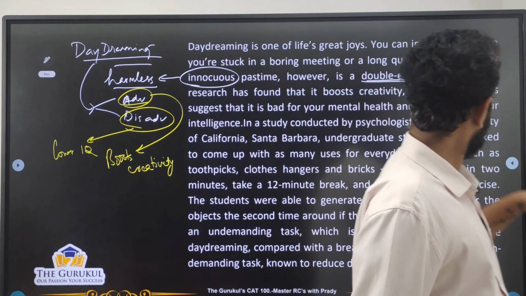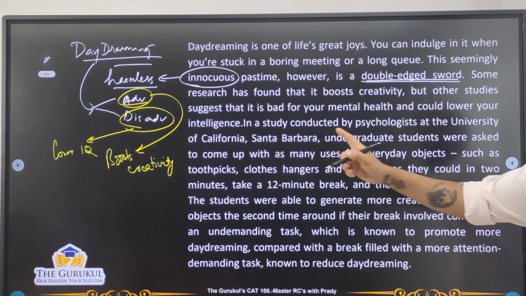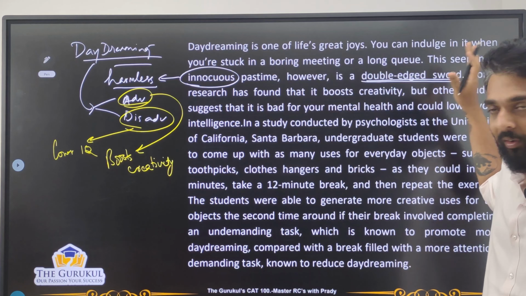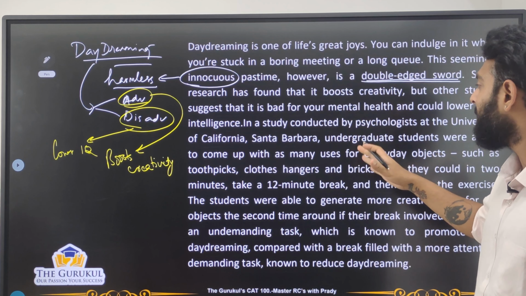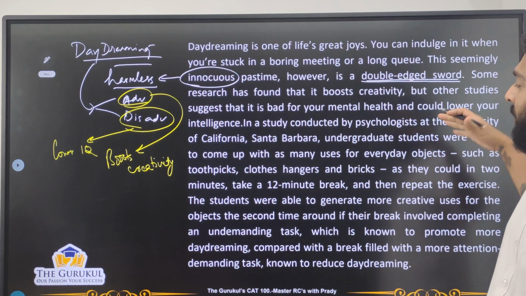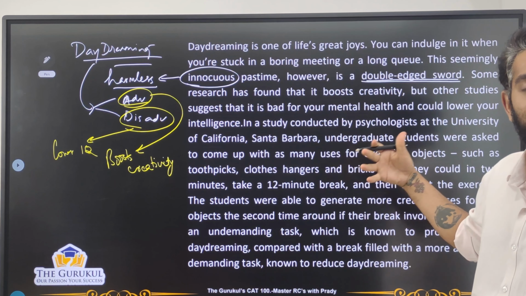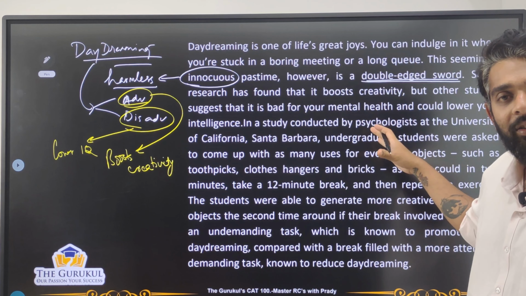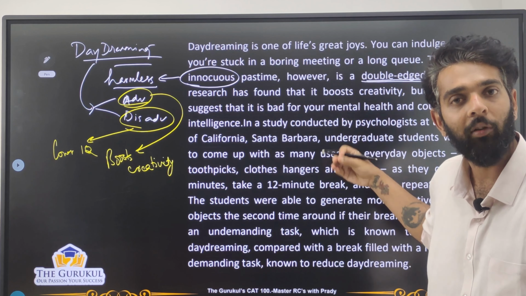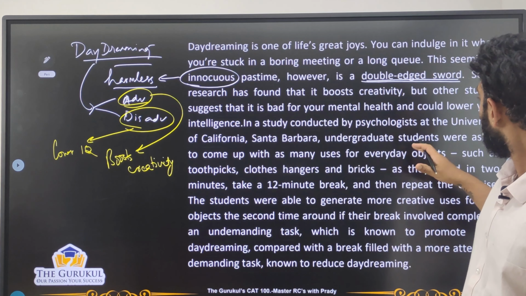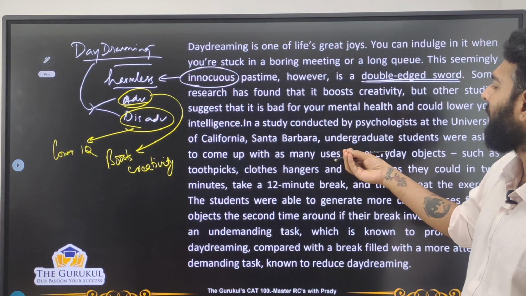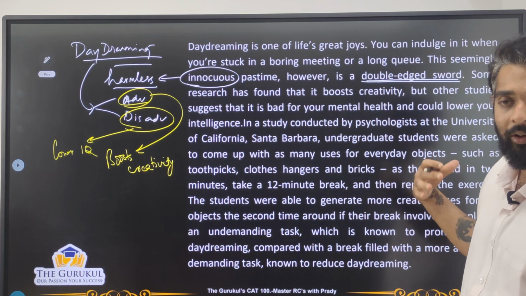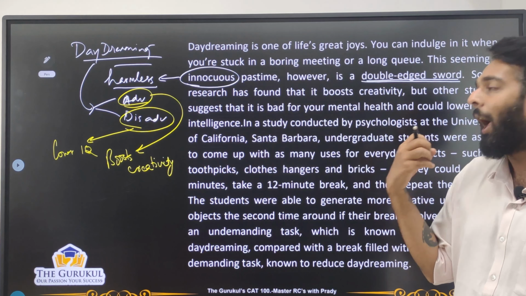Okay, so in a study conducted by psychologists at the University of California, Santa Barbara, it doesn't matter where they've done that, undergrad students were asked to come up with as many uses for everyday objects. So what are they doing? They're basically conducting a study, and now probably in the passage he'll talk to us about the study and what the results of the study are. So students were asked to come up with as many uses for everyday objects such as toothpicks, cloth hangers and bricks. Okay, so they were told that, okay, I'll tell you about a hanger, cloth hanger.